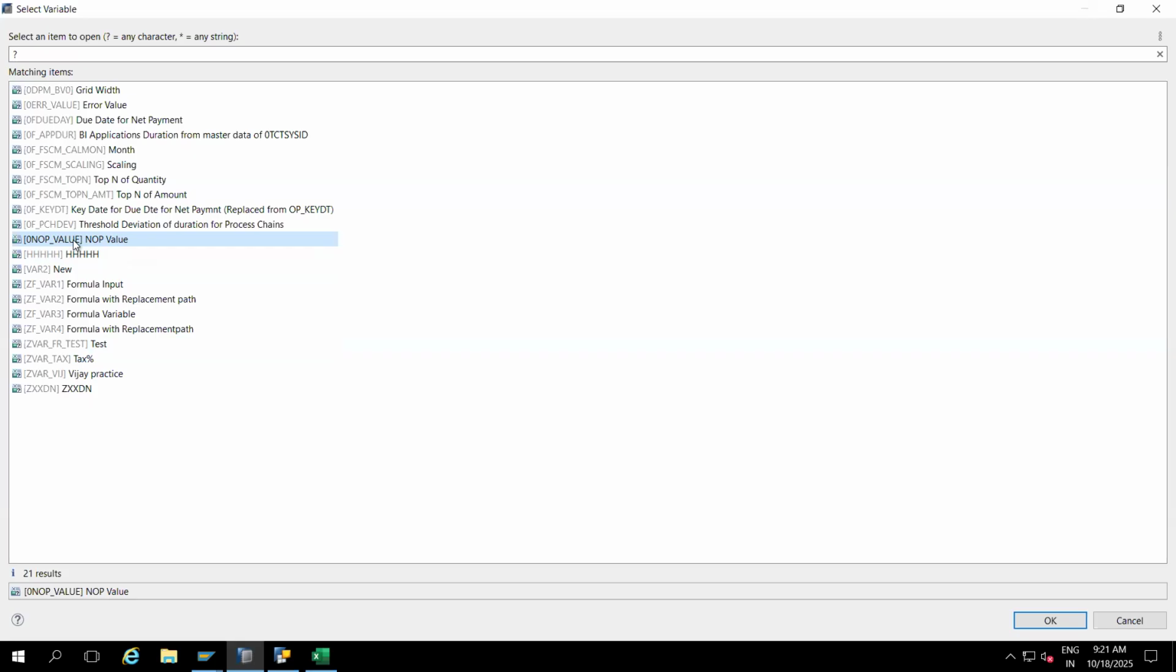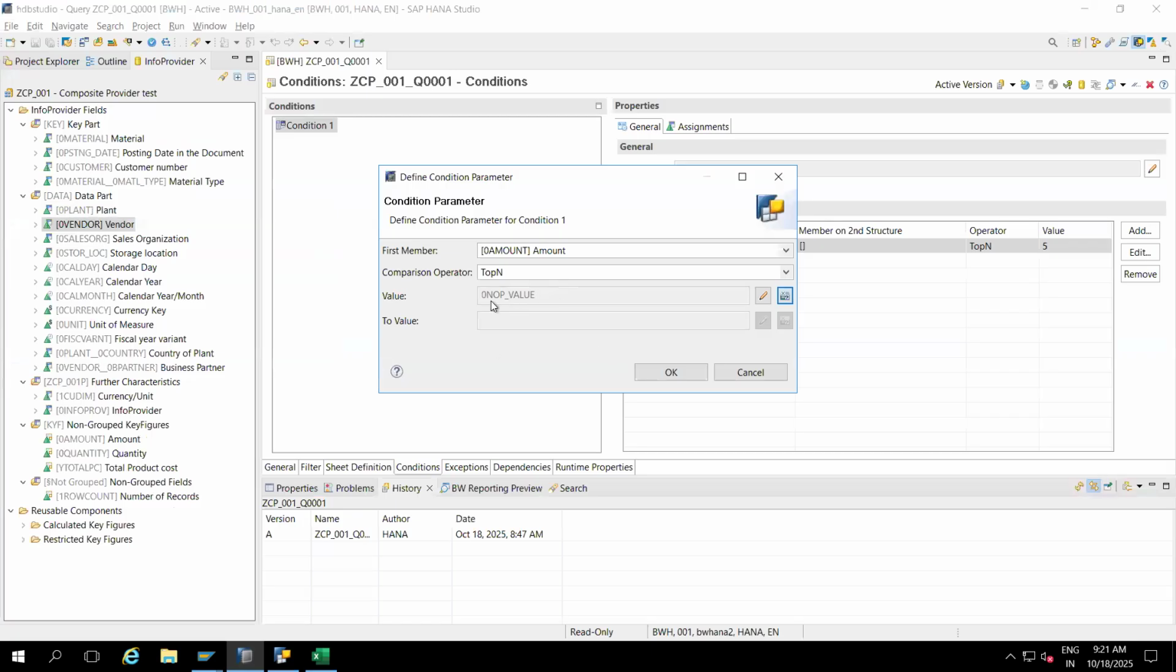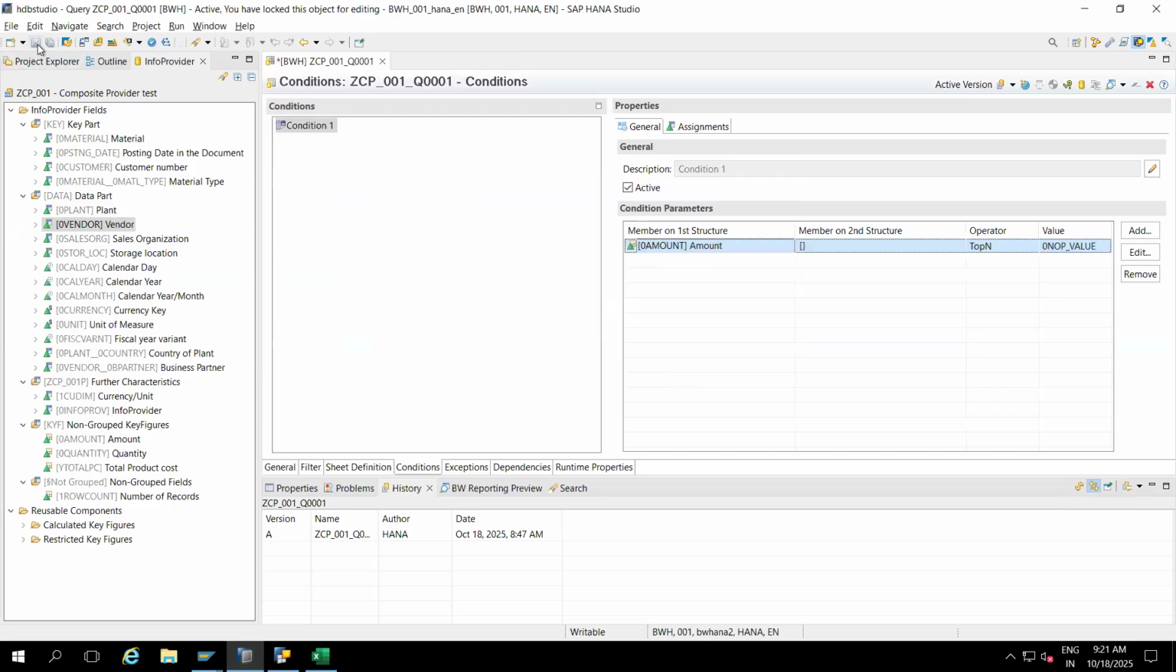I will show you, I will create one also. Where is the option to create a variable? Do we have any option? No, we don't have any option to create it here. So double click. See, instead of value, I'm taking variable. Click OK and save. This name starts with 0, which means SAP only provided this variable.